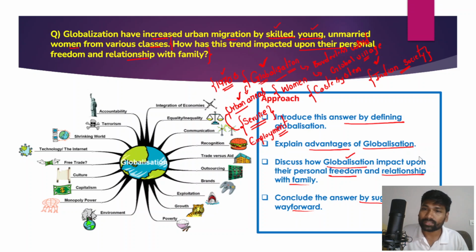Now remember, structuring of the answer is very, very important. You could write the positive impact of globalization on the personal freedom and relationship of women with their family, as well as the negative impact. That's how you could make this a well structured answer, right?